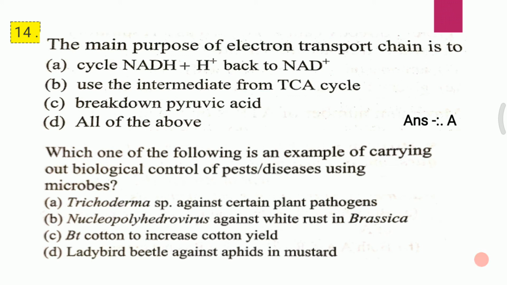Question second. Which one of the following is an example of carrying out biological control of pest disease using microbes? A. Trichoderma against certain plant pathogen. B. Nucleopolyhedrovirus against white rust in brassica. C. Bt cotton to increase cotton yield. D. Ladybird beetle against aphid in mustard. I repeat the question. Which one of the following is an example of carrying out biological control of pests using microbes?